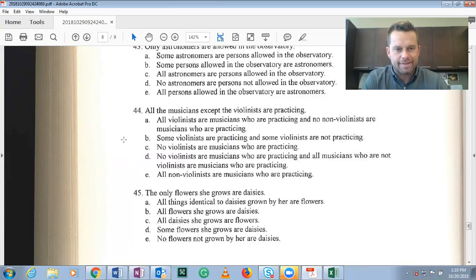And at the same time, the violinists are not. So they might just be hanging out, watching the game, doing something, whatever they do. So all musicians except the violinists are practicing.